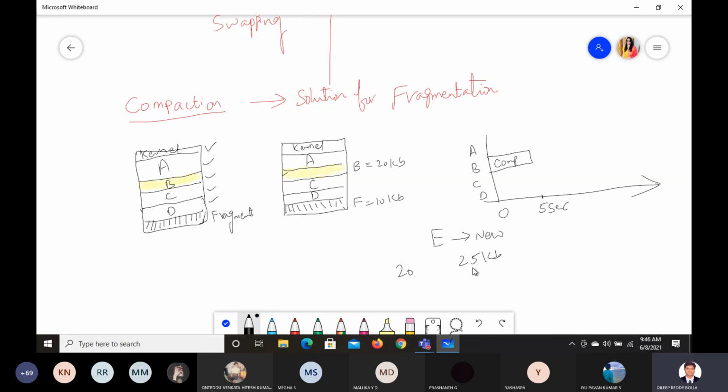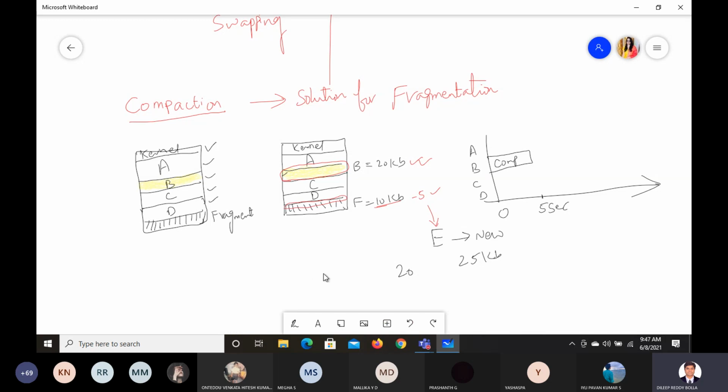But E requires 25 kb, which means we need to adjust some portion of this. We need this entire portion also, this much portion. So it becomes 20 kb, and out of the other fragment we need to use half, so I'll take 5 from that. So it becomes 20 and 5, 25, which I can allocate for E. So this process is called memory compaction.